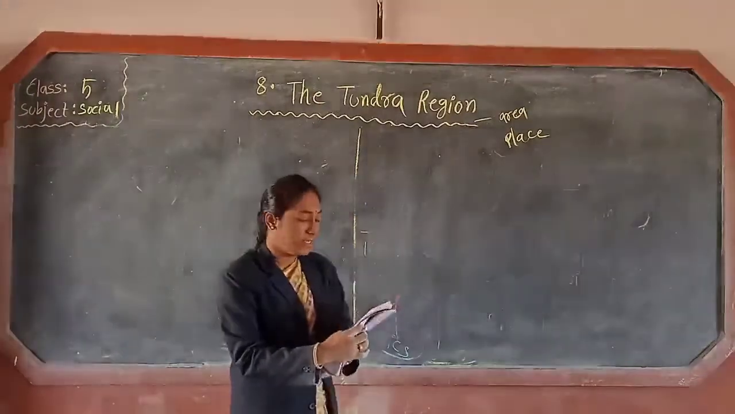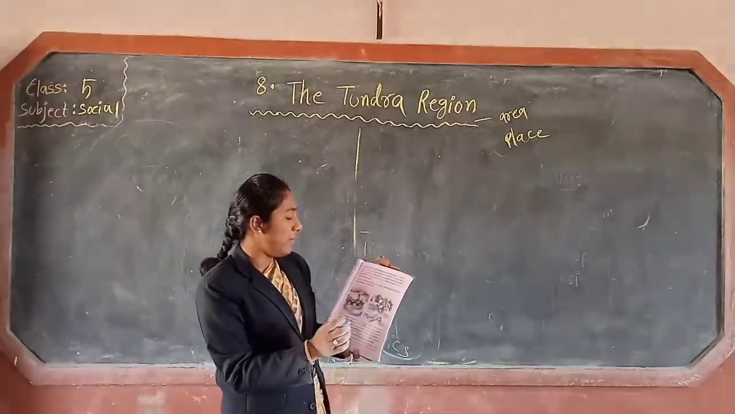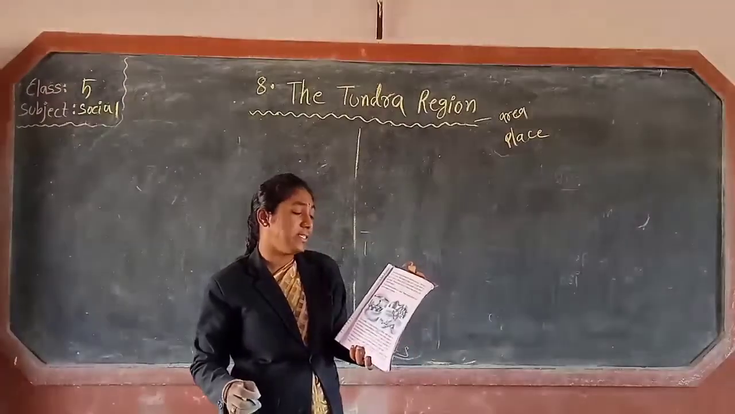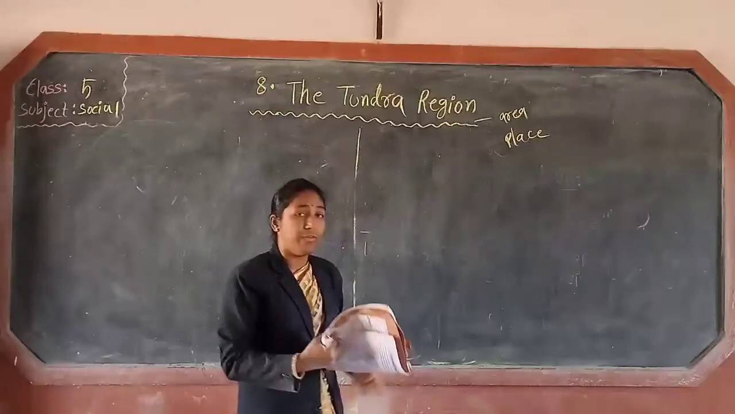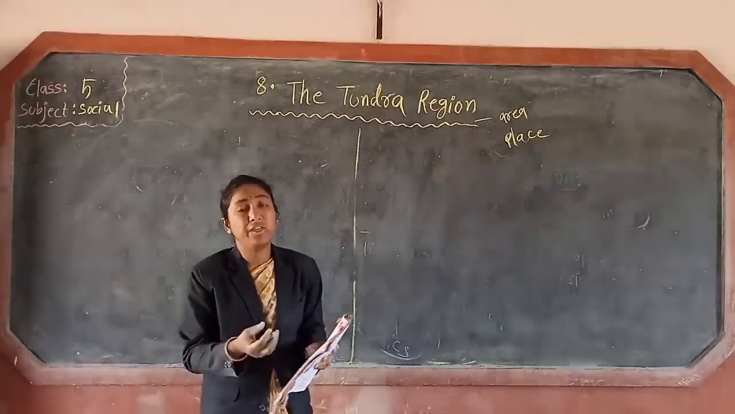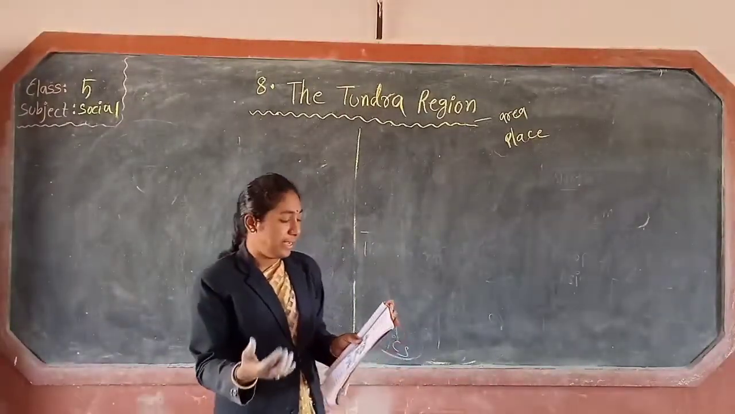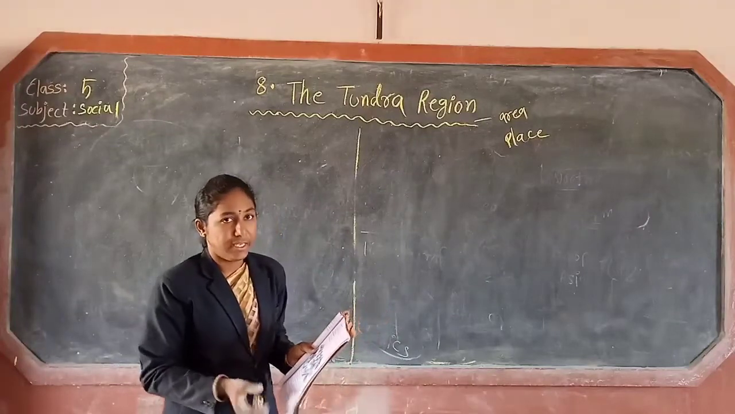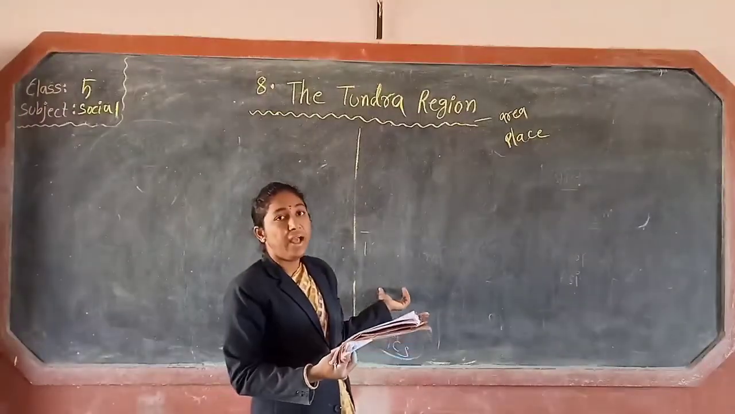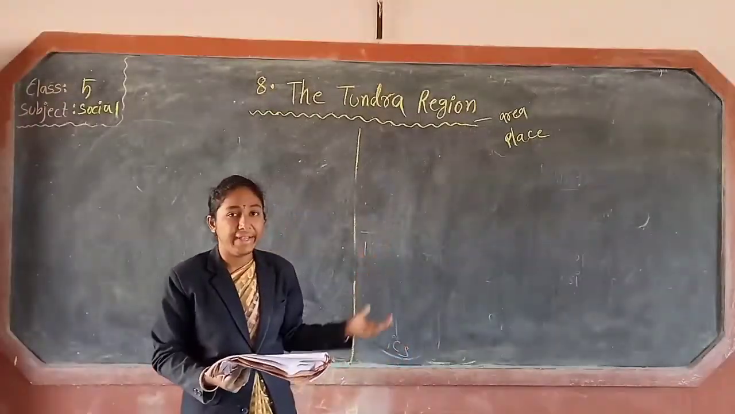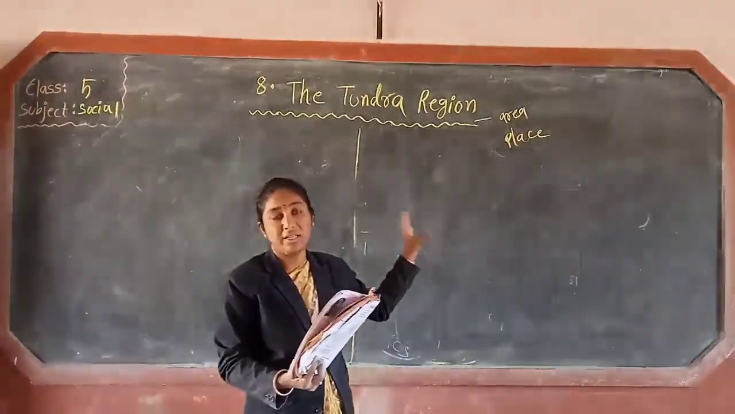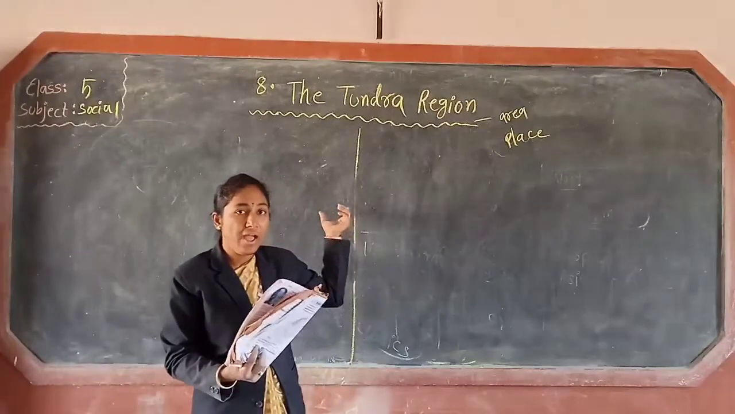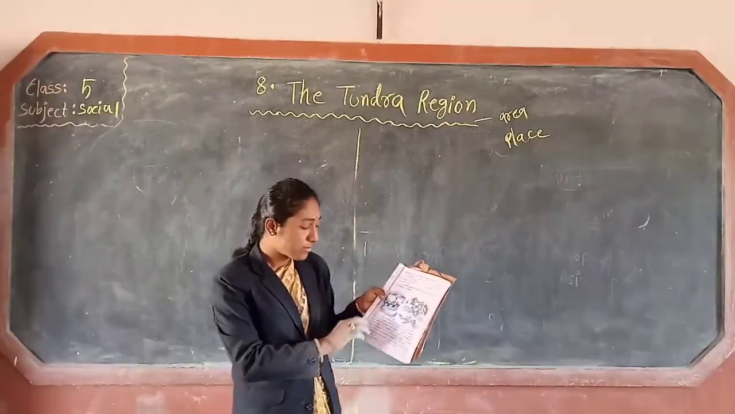Okay? Next, children, these animals provide food and other necessities to the Eskimos. This seal and reindeer provide food. What are the two important animals? Seal and reindeer. This importance you can see only in the tundra region. These two animals are helpful to the Eskimos.